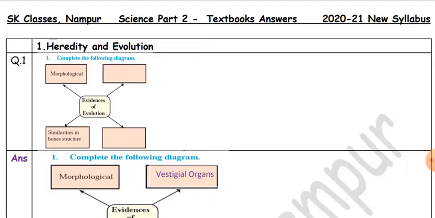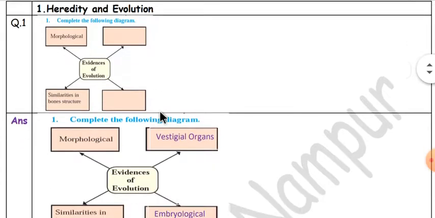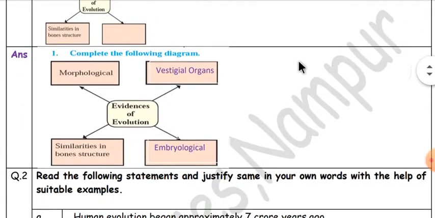Evidences of evolution. Four boxes are given, that is an activity based question. Two boxes are completely filled: morphological and similarity in bone structure. Means we have to write the evidences for evolution. Okay, here it is vestigial organs and embryological evidences. Okay, you can write any evidences in these boxes.